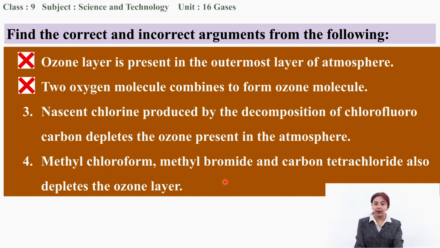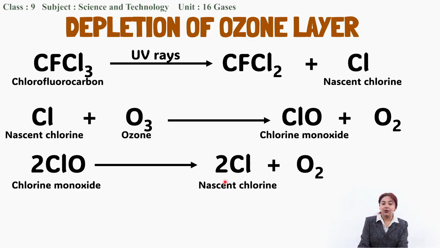Now statement 3. Nascent chlorine produced by the decomposition of chlorofluorocarbon depletes the ozone present in the atmosphere. Is this true? Yes, it's true, because from the reaction that we studied earlier about the depletion of the ozone layer, chlorofluorocarbon in the presence of UV rays gave us CFCl2 and nascent chlorine.